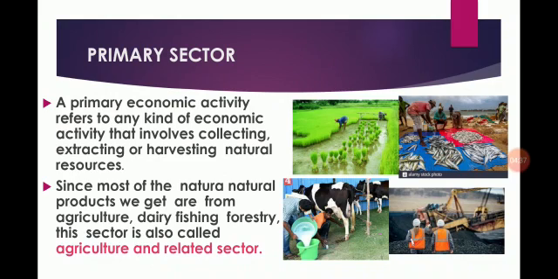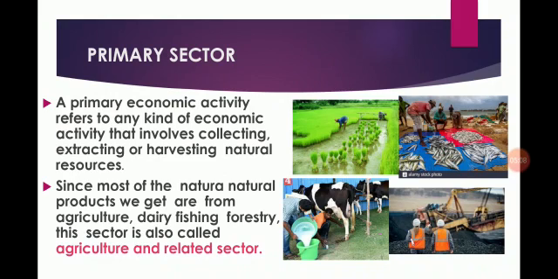Similarly, in the case of an activity like dairy, we are dependent on the biological process of the animals and availability of fodder, etc. The product here, milk, also is a natural product. Similarly, minerals and ores are also natural products. Students, when we produce a good by exploiting natural resources, it is an activity of the primary sector.